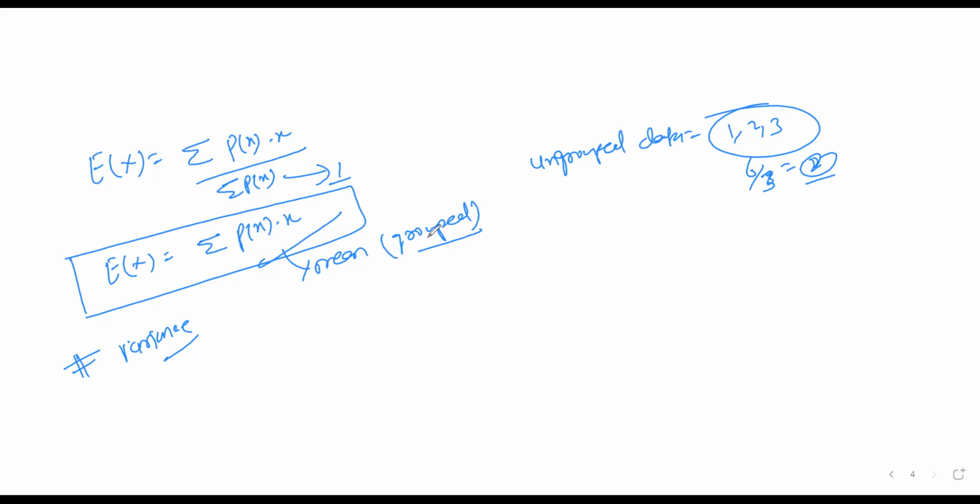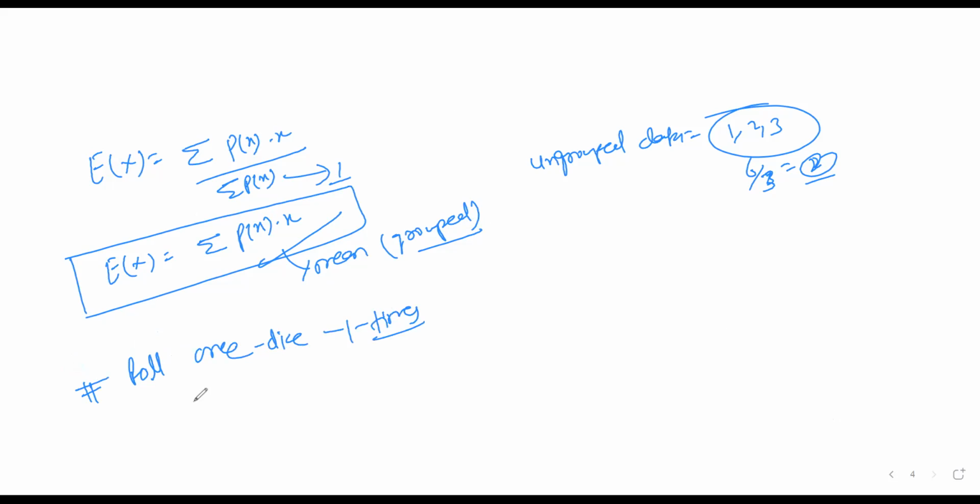Grouped data means what? Collecting outcomes of an experiment. Let us consider one example based on that. How do you find out the mean? Let us consider that I'm going to roll one dice one time.